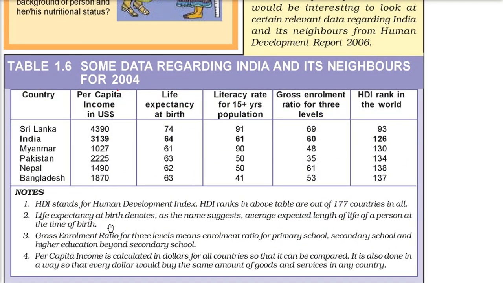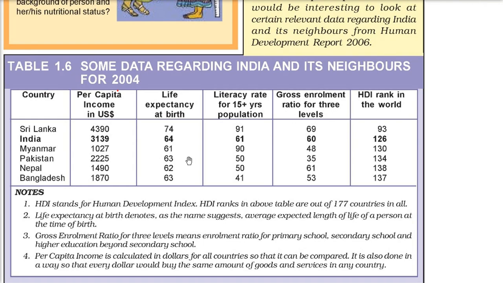The life expectancy at birth means how long the person is going to survive. The name suggests the average expected length of life of a person, how long he is going to be able to survive from the time of birth. Now the gross enrollment ratio of 3 levels means the ratio of primary schooling, then secondary schooling, and then higher education beyond the secondary level. This is the gross enrollment ratio, how many students enroll at each level.